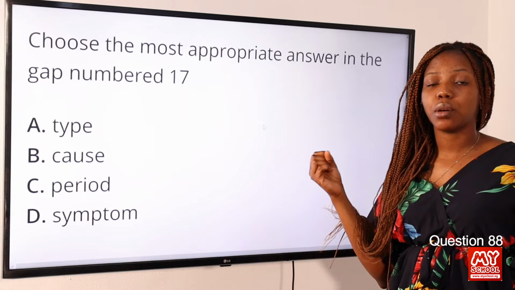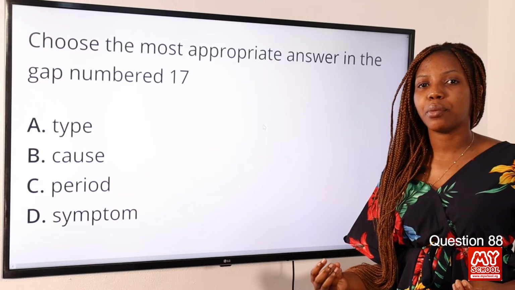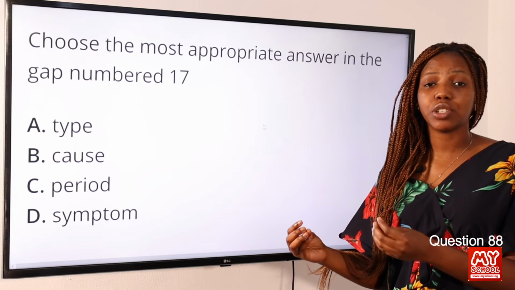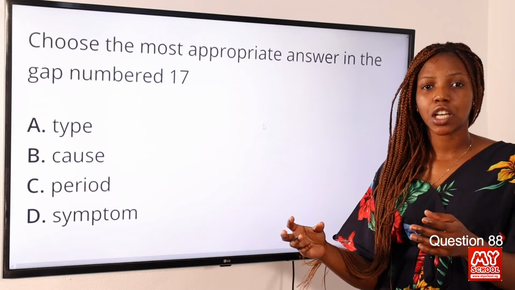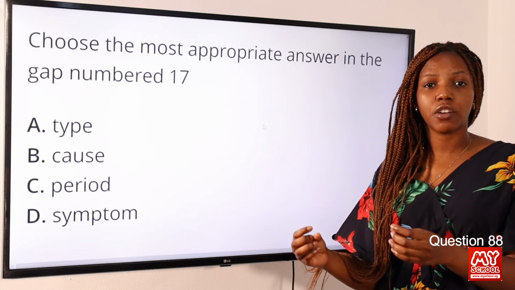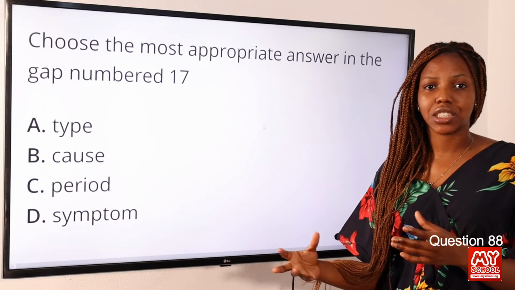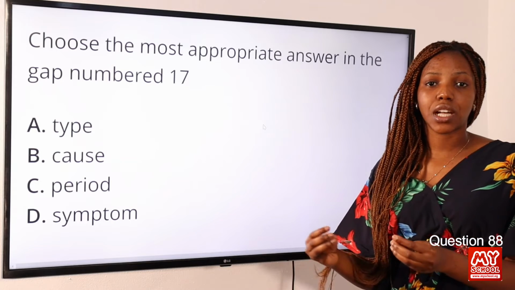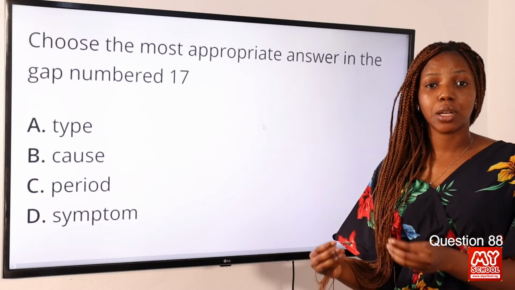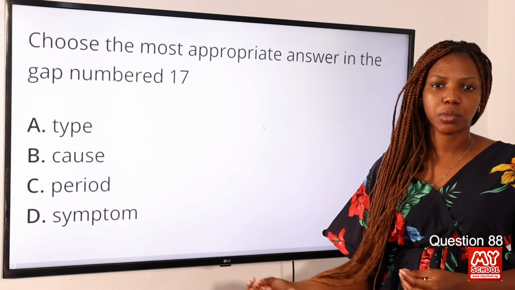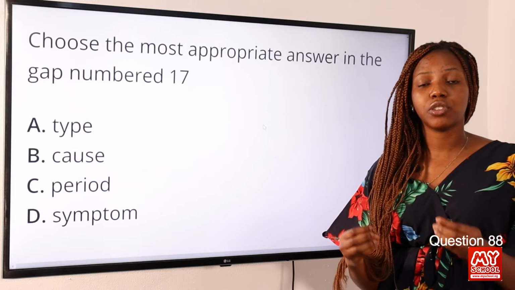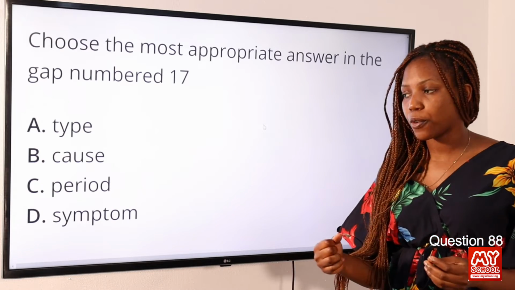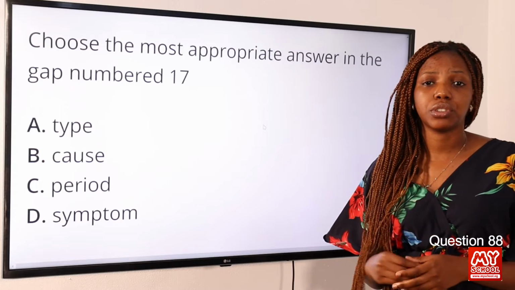The part labeled 17 is meant to describe something that indicates a common disease. Now, when you read this passage, you see that this part talks about a feature of miscarriage, that is vaginal bleeding, and this is a feature that indicates a particular disease, and that is what a symptom is. A symptom is a particular feature that indicates a common disease. So option D, therefore, is the correct answer to this question.